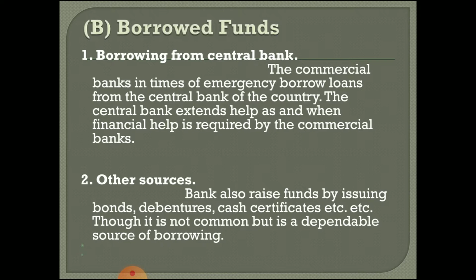The first important borrowed fund is borrowing from the central bank. Every commercial bank, private bank or cooperative bank, when they don't have a sufficient amount of funds from internal sources or their own funds, will go and borrow from the central bank. That is the first option available in borrowed funds.